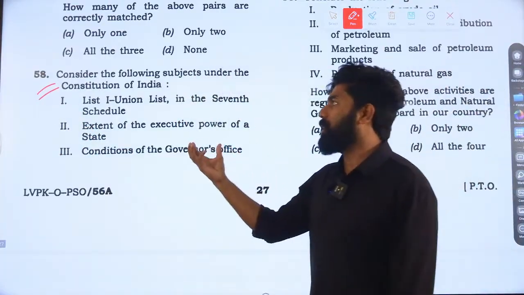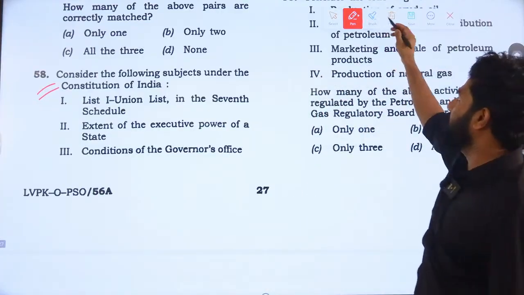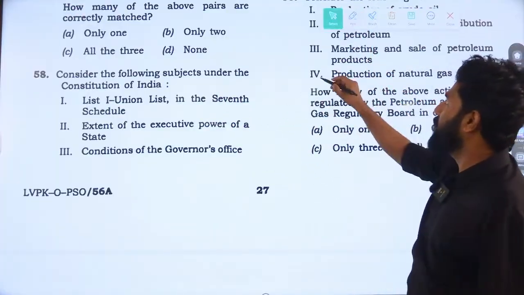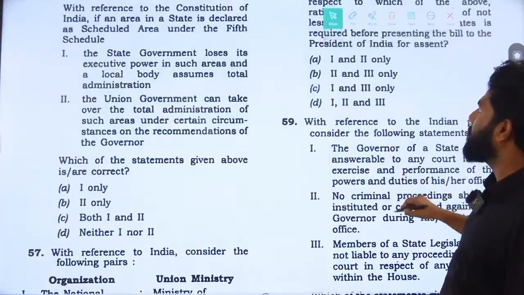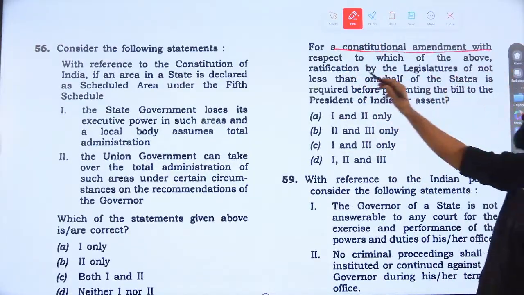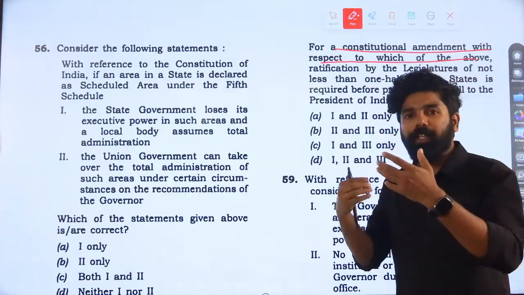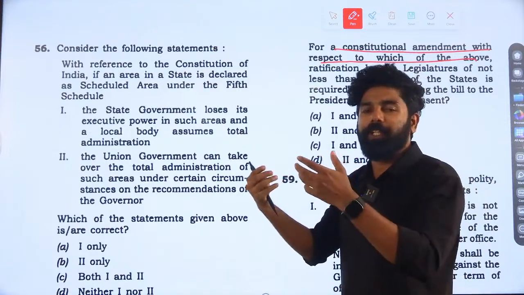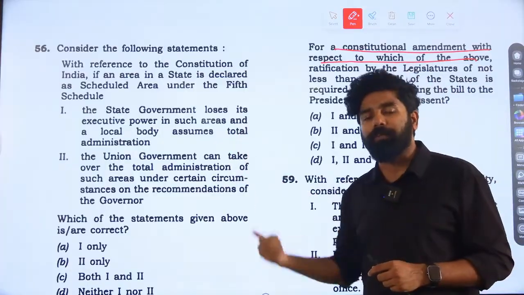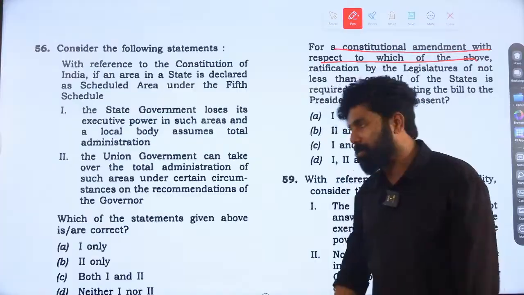It is again another question with respect to amendment of the Indian constitution. Here they have given a list of subjects, and the question asks us to identify for which of the above a constitutional amendment is required, like listing in the Union List within our 7th schedule of the Indian constitution, extending the executive power of the state government, or making some changes to the conditions for the office of the governor.